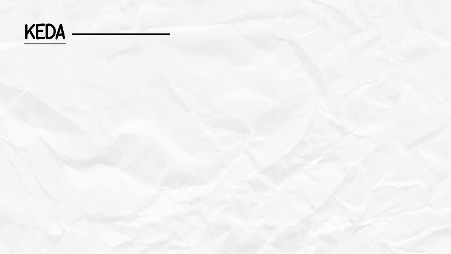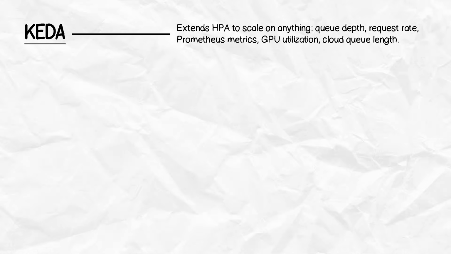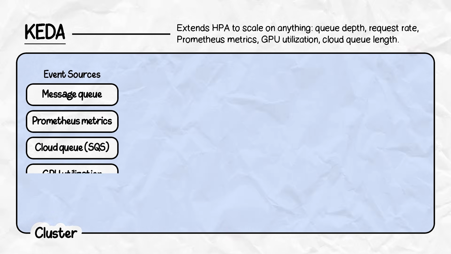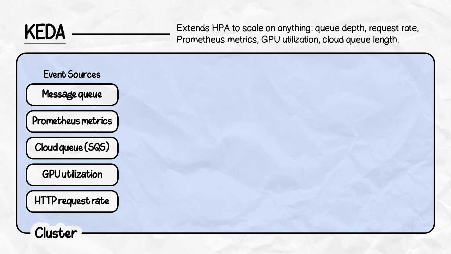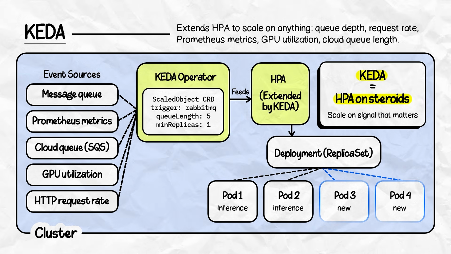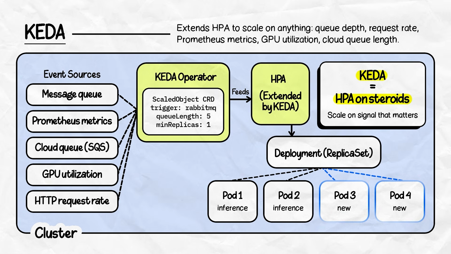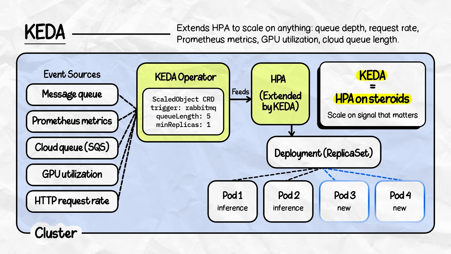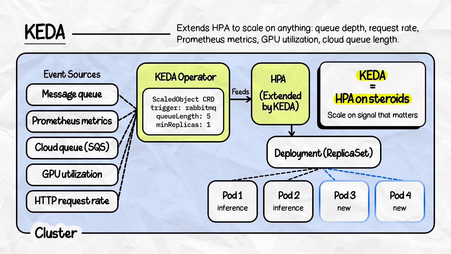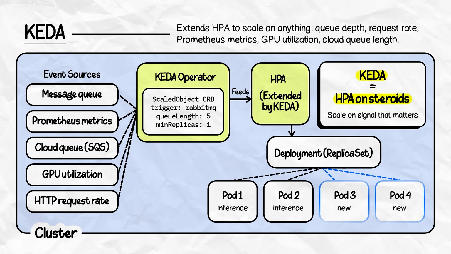And then there is KEDA. KEDA stands for Kubernetes Event Driven Autoscaler. It extends HPA to scale on basically anything: queue depth, request rate, custom Prometheus metrics, even cloud queue length. CPU is often a poor signal for real load. KEDA lets you scale on the signal that actually matters. In AI workloads, this is huge. We use KEDA to scale inference pods on things like request queue depth or GPU utilization, not just on CPU, because CPU tells us nothing about how busy the GPUs actually are.